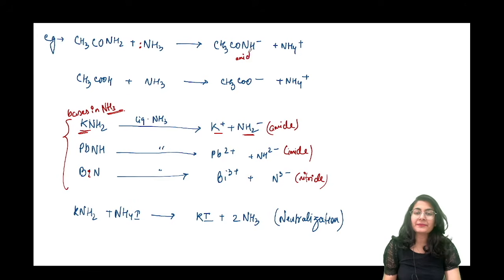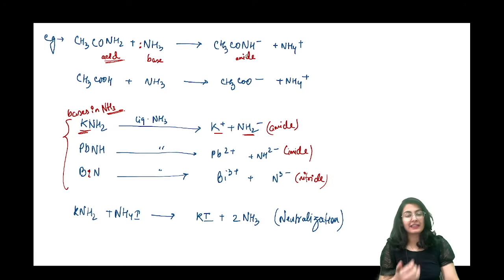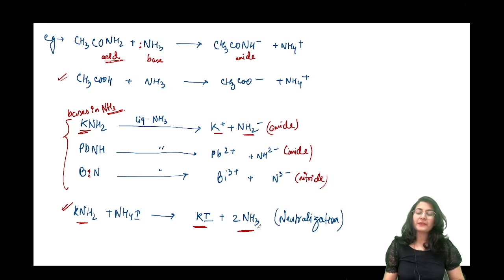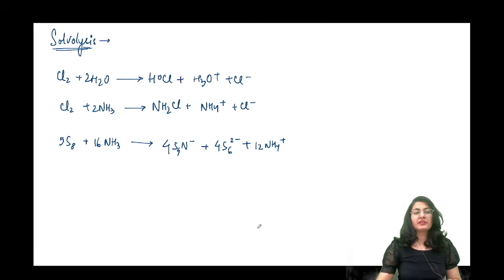This is an amide, which means that ammonia still behaves as a base to grab this proton and become the conjugate acid. और ये जो amide है, it is going to behave as an acid. Okay, and it furnishes the conjugate anion. How simple. And you have already seen for acetic acid. यहाँ हम last देखते हैं फिर से एक neutralization reaction. Ammonium iodide and potassium amide is going to give you potassium iodide and ammonia. Alright, this is another neutralization reaction.